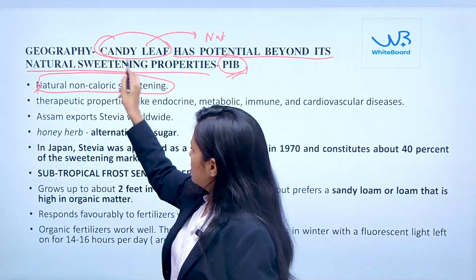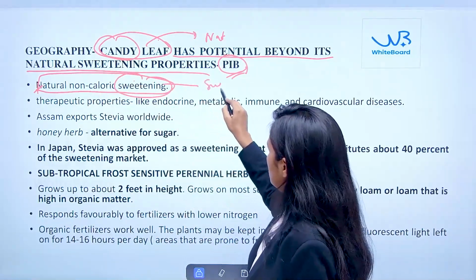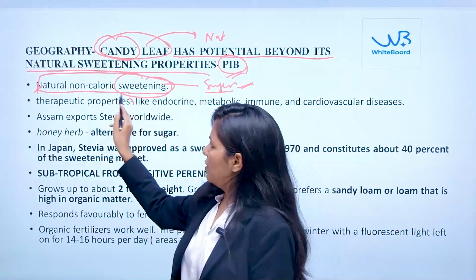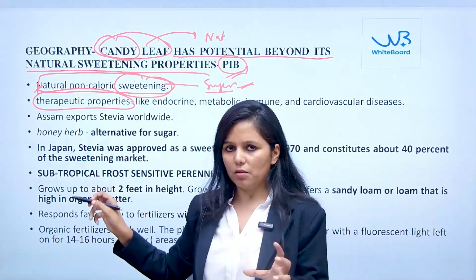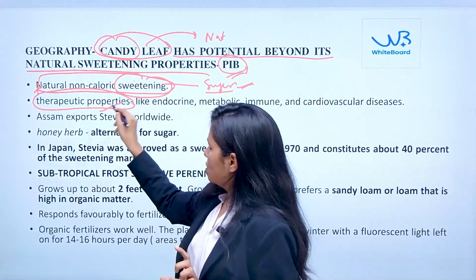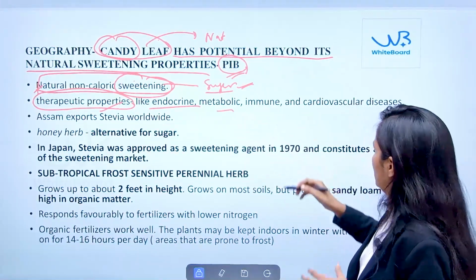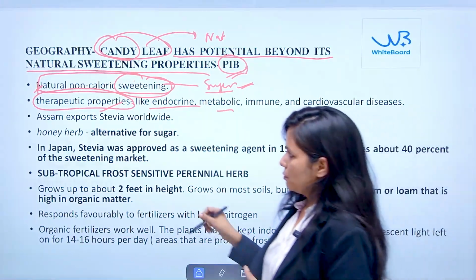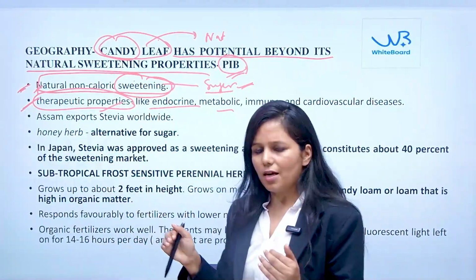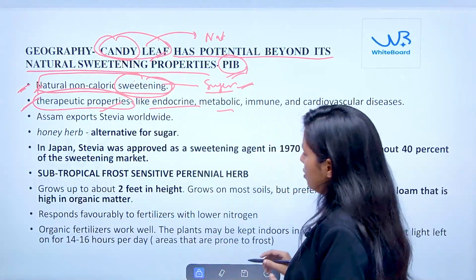From the name itself, we can see candy is sweet in nature, so this has a sweetening property, related to sugar. What the research says is that it has therapeutic properties. Therapeutic property means the ability to heal or cure a disease. So this is going to deal with various issues like endocrine, metabolic, immune and cardiovascular related diseases.